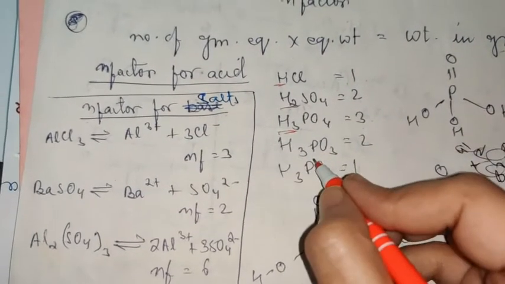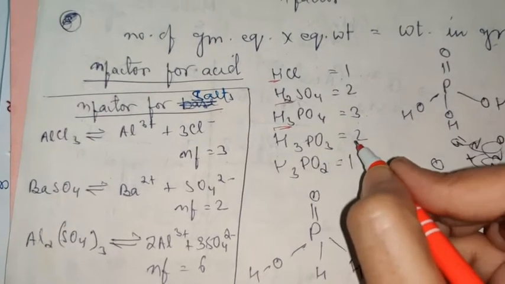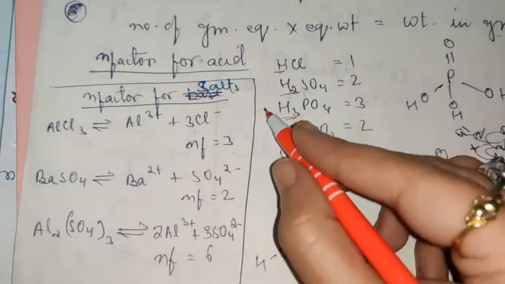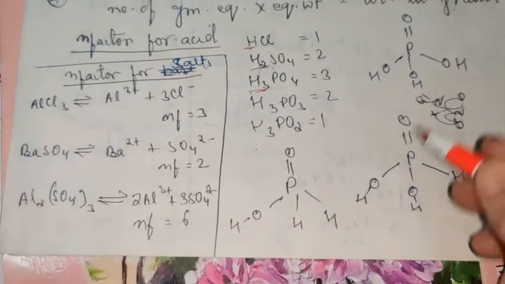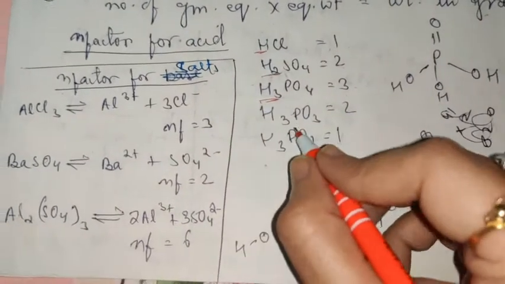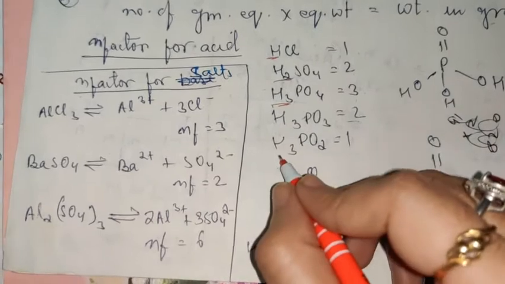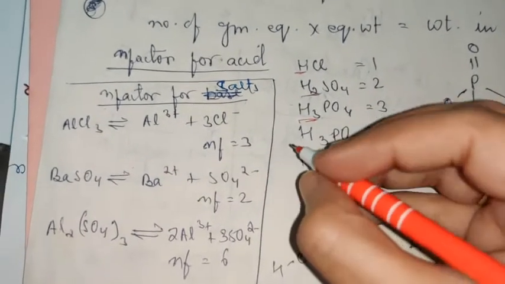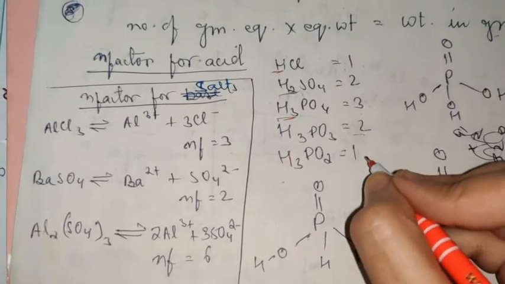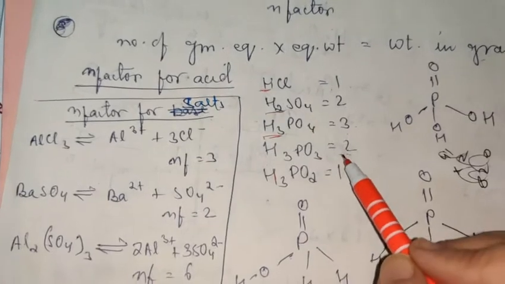But in this case, the number of oxygen atoms is going down, but the basicity will be changing according to the number of oxygen atoms. This is an exceptional case depending upon the structure, which I am not taking up right now because you have not done the structures. So for H3PO3, the basicity will be equal to 2, and for H3PO2, it will be equal to 1. Do remember this. So for acid, the n factor is its basicity.